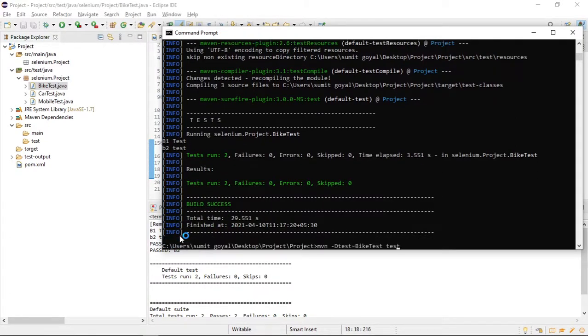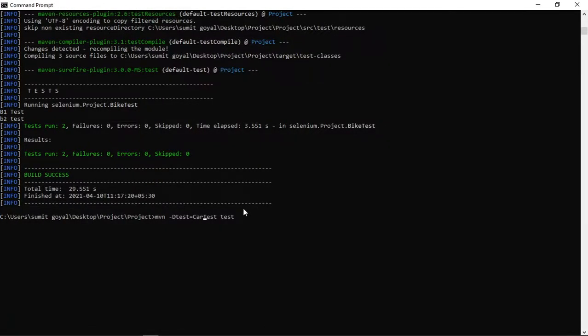Similarly, if I want to run only car test, this is only one class. I want to run this class only, not each and every class. Because if you have hundreds of files here, and somehow you want to run only one test case, then you need to run 100 test cases. That is not a good option. So this is the command.